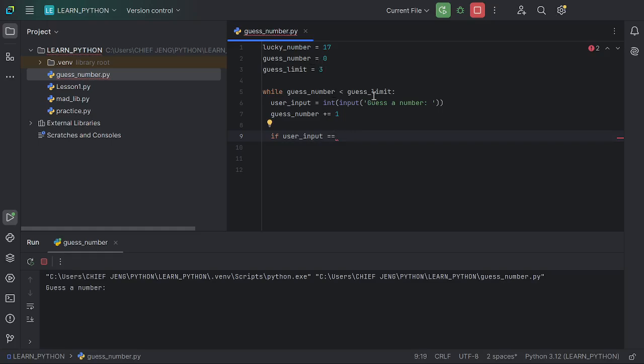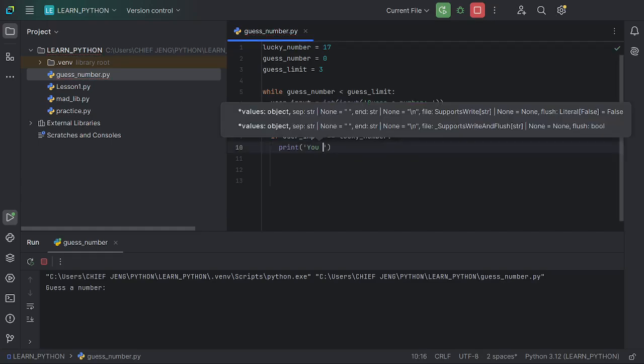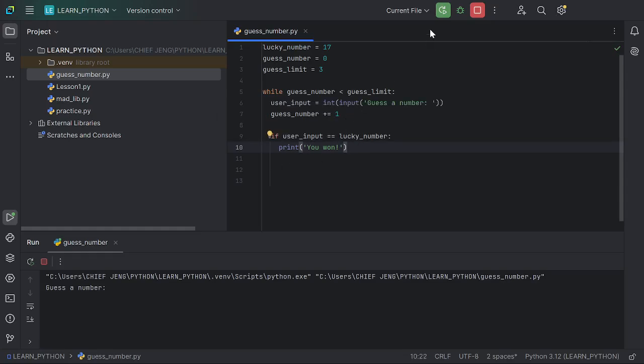Here in Python we use this to check for equality instead of this. This is used for assigning a variable, but this is equals in Python. I don't know in other programming languages whether it's the same, but for the case of Python it's like that. So if the user guesses it, print, you won, like that. So let's go and run this code.